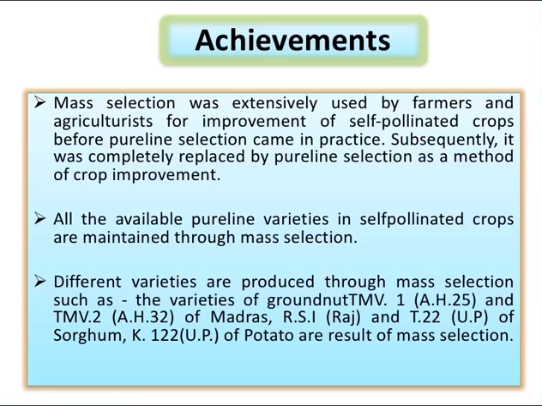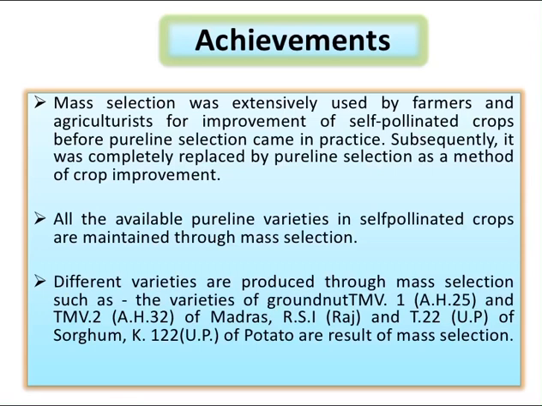We have to know about the achievements of the mass selection program. Mass selection was extensively used by farmers and agriculturalists for improvement of self-pollinated crops before pure line selection came into practice. Subsequently, it was replaced by pure line selection as a method of crop improvement, and all the available pure line varieties in self-pollinated crops are maintained through mass selection only.